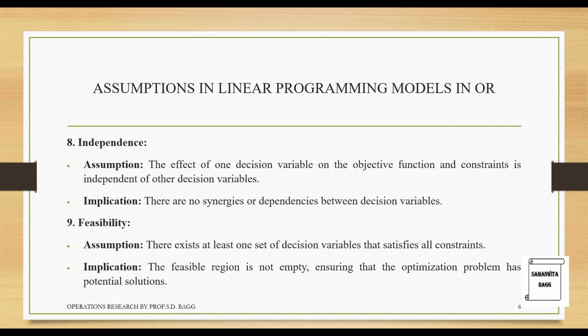Feasibility assumption: there exists at least one set of decision variables that satisfies all constraints. Implication: the feasible region is not empty, ensuring that the optimization problem has potential solutions. So we will know here that there is at least one set of decision variables that will satisfy all the constraints that we have, and this means that the feasible region is not empty and there will be a potential solution for all the problems that is given to us.